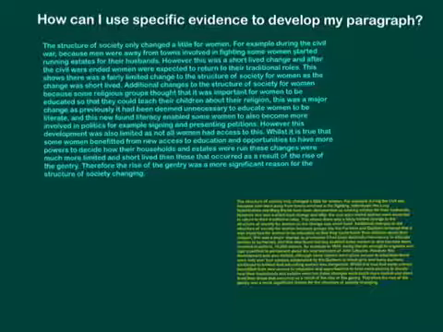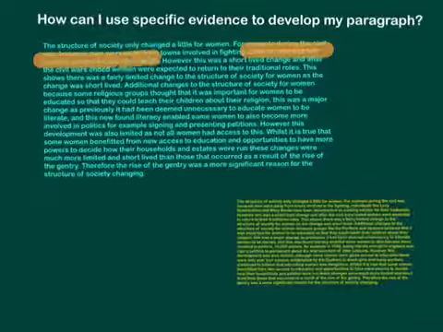For example, during the Civil War, because many men were away from towns involved in fighting, some women started running estates for their husbands. So we've got an example there already of some relatively vague evidence. Some women started running estates for their husbands. However, this was a short-lived change, and after the Civil Wars ended, women were expected to return to their traditional roles. This shows there was a fairly limited change to the structure of society for women, as the change was short-lived.